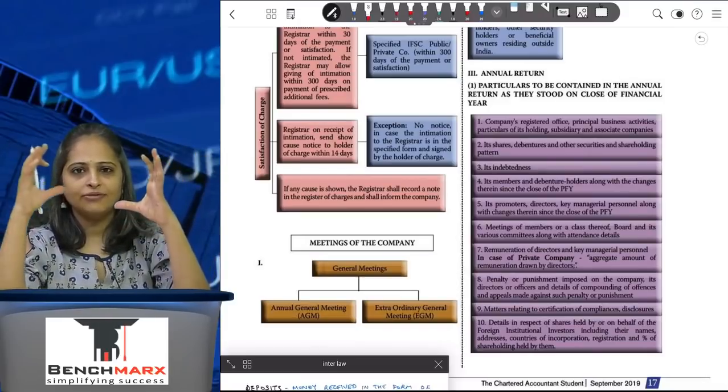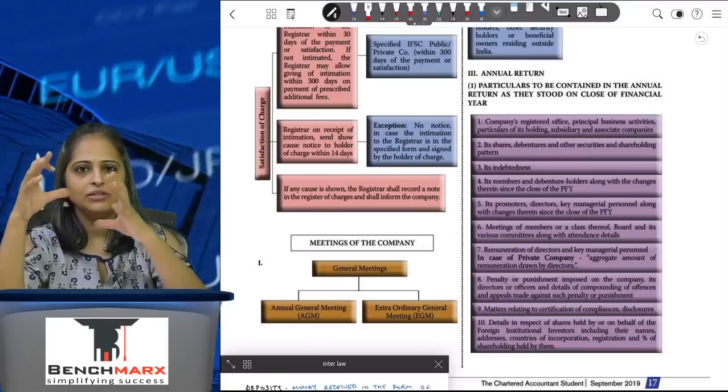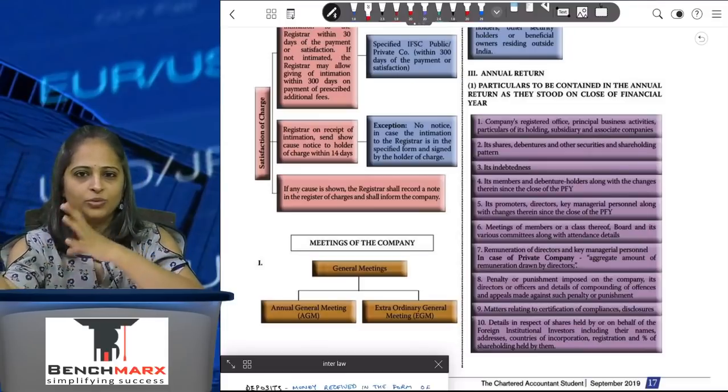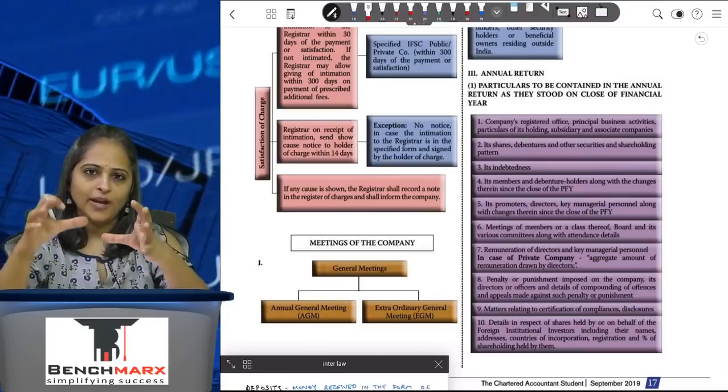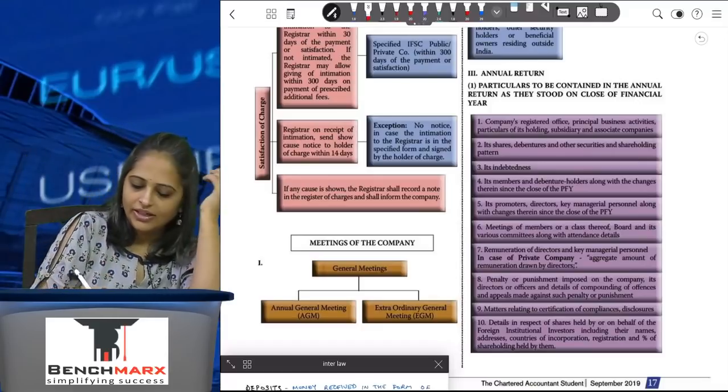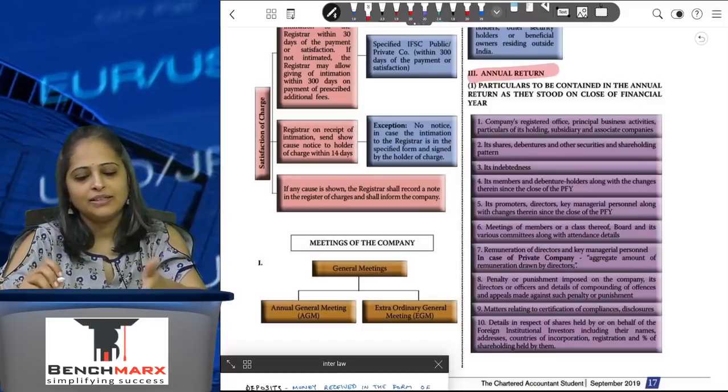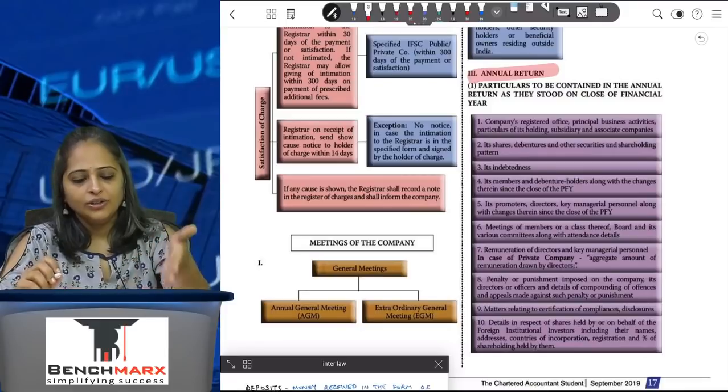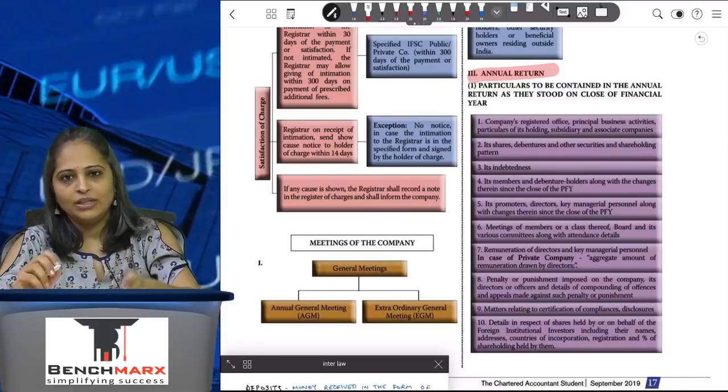Everything that you've done in the year has to be informed to the ROC in the form of annual return. So annual return is a very, very important document of the company, and it has to be filed every year by the company with the ROC.